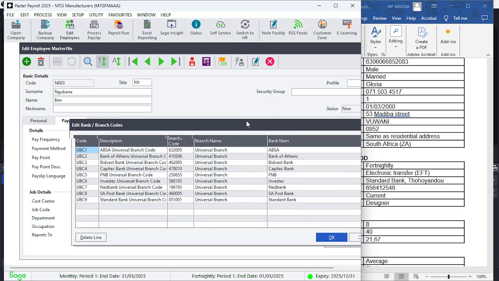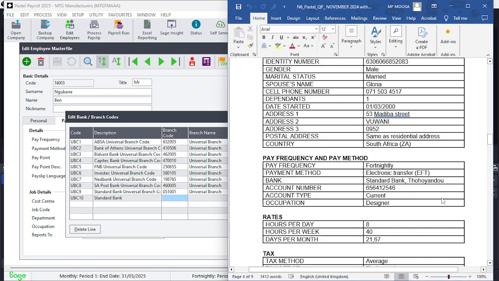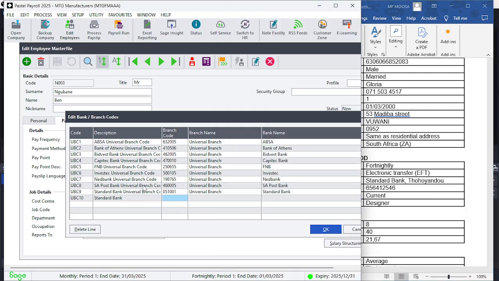So I'm just waiting now, and we're going to go to the bottom here where you type UBC10, and that will be Standard Bank, and we will then use the branch code here. In this case they didn't give us a branch code, so you have to use something. We'll copy the one above, 051001, of 6 characters, there it is.